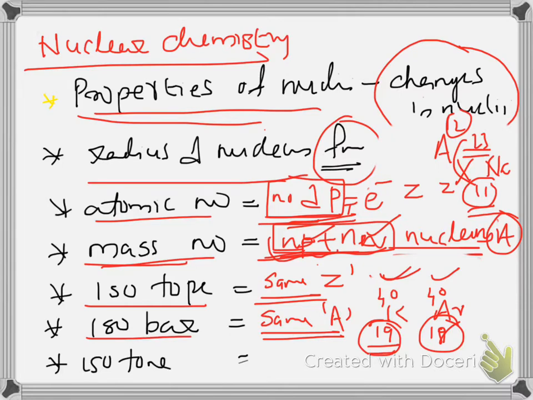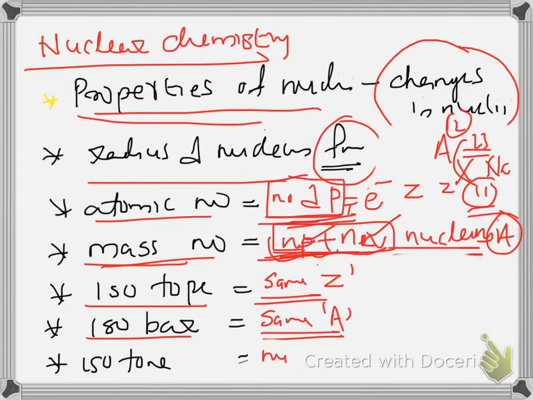Then we have isotones. Here the atomic number or mass number may not be equal, but the number of neutrons is equal. The same number of neutrons is called isotone. Phosphorus 15, sulfur 16, 31, 32.